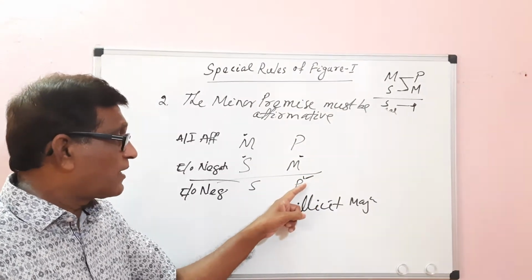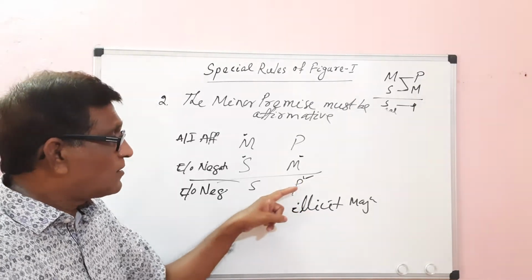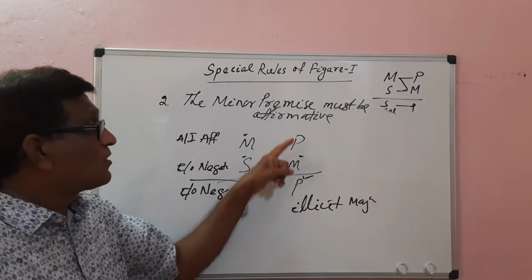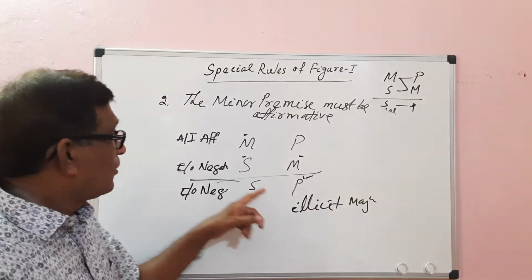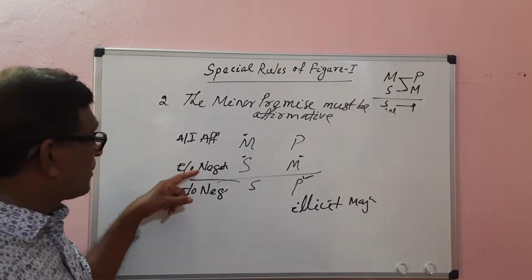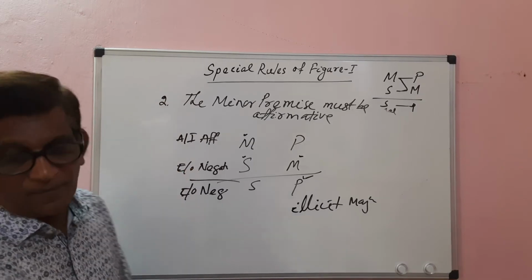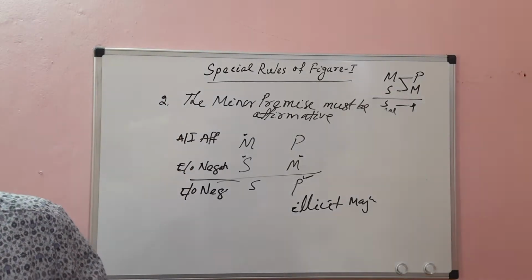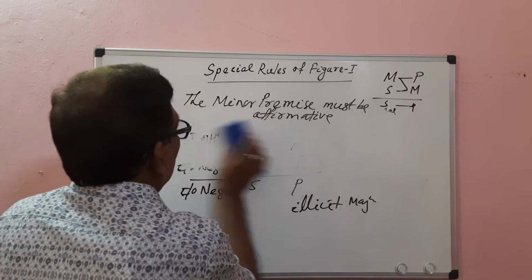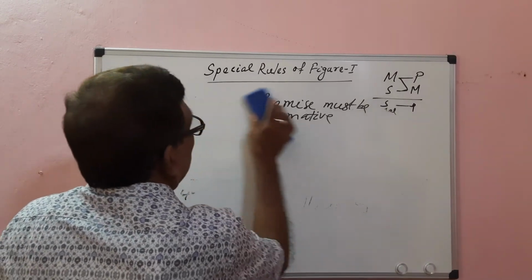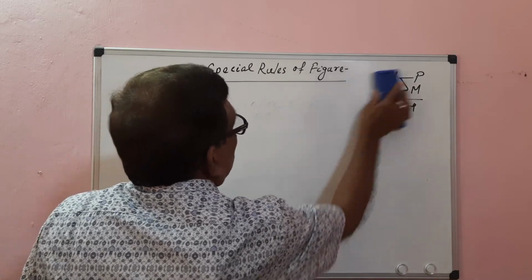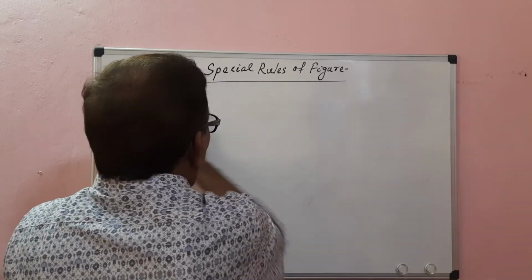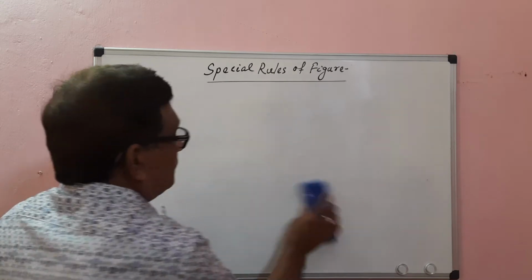The conclusion's predicate is the major term. The major term is distributed in the conclusion, which is not distributed in the major premise. So this leads to the fallacy of illicit major. Therefore, the minor premise must be affirmative. This is the rule about the first figure. Then the special rules of the second figure.